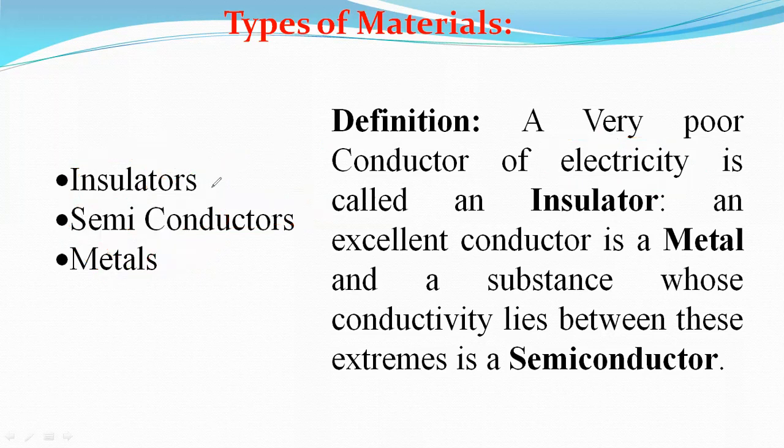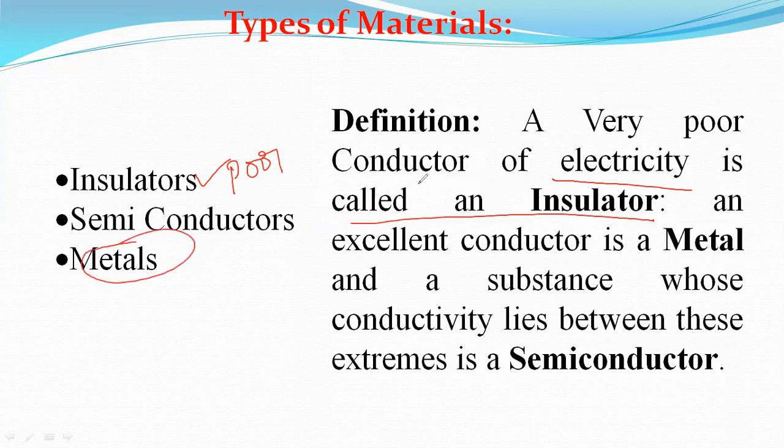Insulators are very poor conductors because there are no free electrons. A very poor conductor of electricity is called an insulator. Please note down this point.